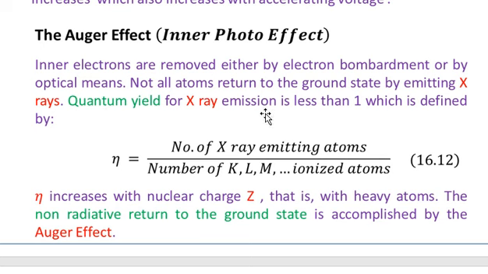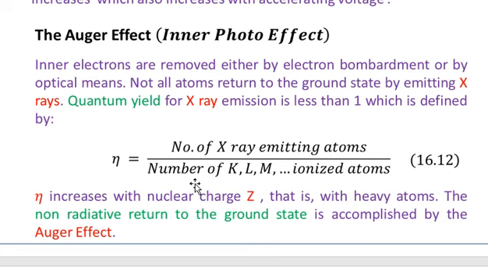The quantum yield for X-ray emission is less than 1, and is defined by eta, which is equal to the number of X-ray emitting atoms divided by the number of ionized atoms. That is, how many ionized atoms you have and how many out of these ionized atoms emit the X-rays. Because not all ionized atoms will emit X-rays. Some of them will emit X-rays, but some of them will not.